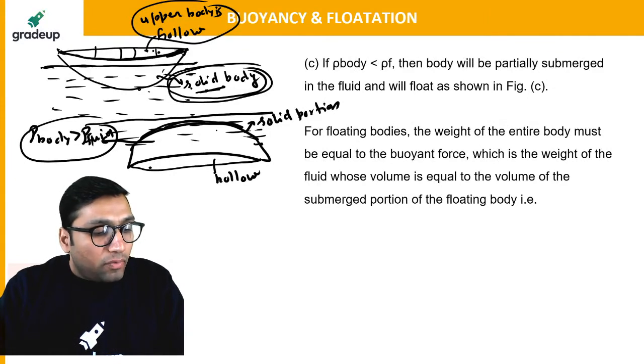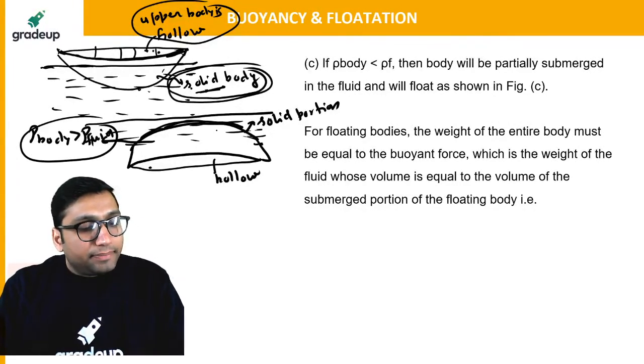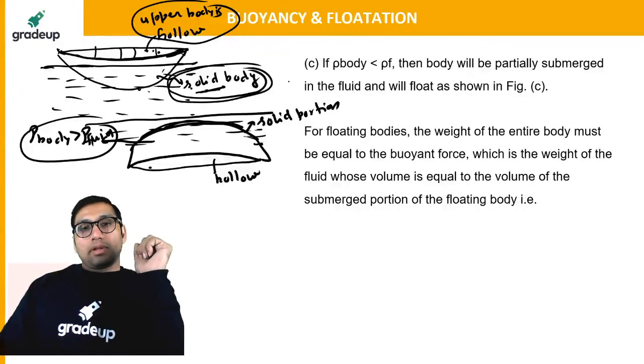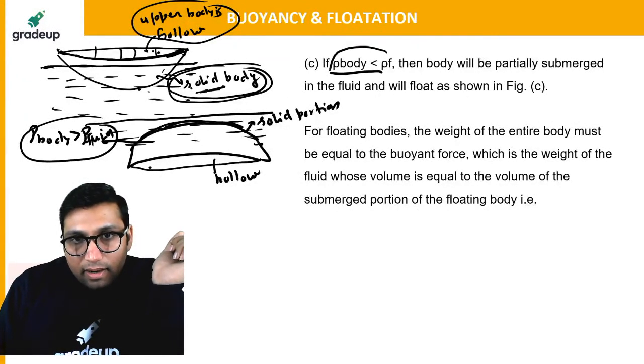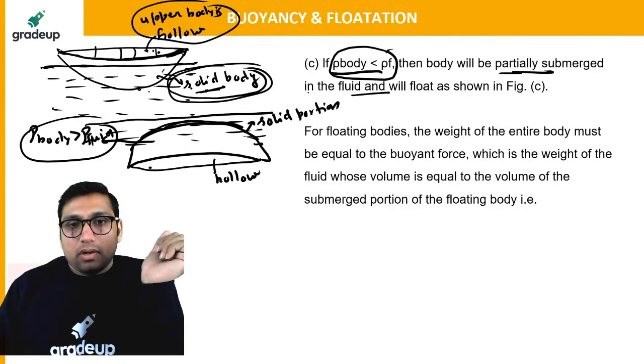As the ship sinks downward, the volume submerged increases and hence the buoyant force increases, due to which the ship will float. Clear, everyone? That is the main phenomenon that I have to tell you. The last portion is that the density of the body should be less than the density of the fluid if the body has to be partially submerged or float. That is the important condition.